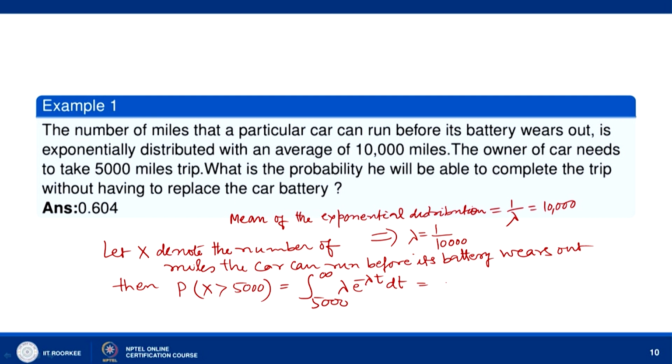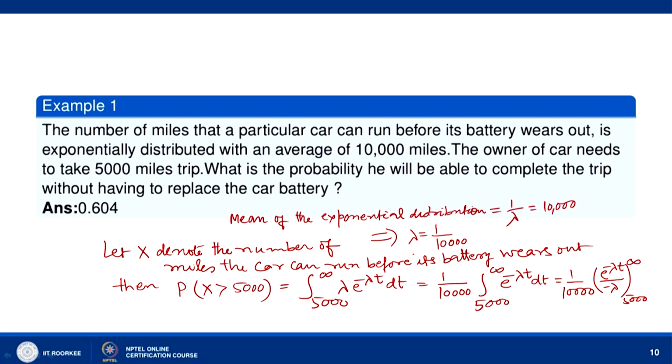So with lambda equal to 1 by 10,000, this is 1 over 10,000 times the integral from 5000 to infinity of e to the power minus lambda t, which is e to the power minus lambda t divided by minus lambda, from 5000 to infinity.